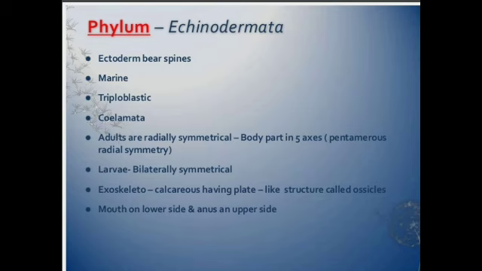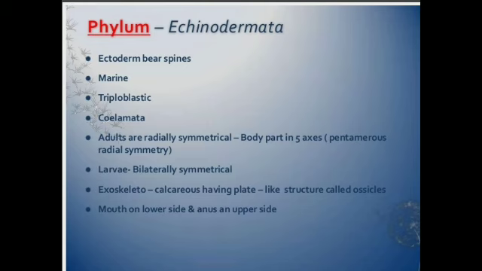And respiration takes place through tube feet or respiratory tree, and blood vascular system is very much reduced, and excretory organ is also absent in Echinodermata.